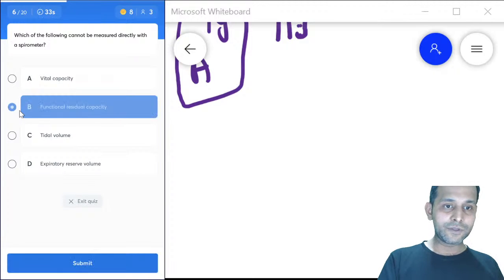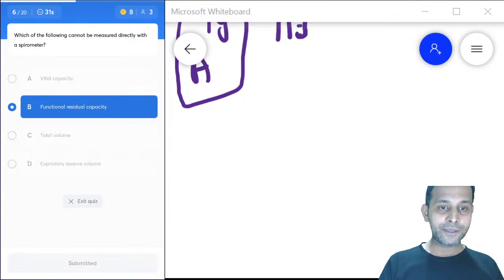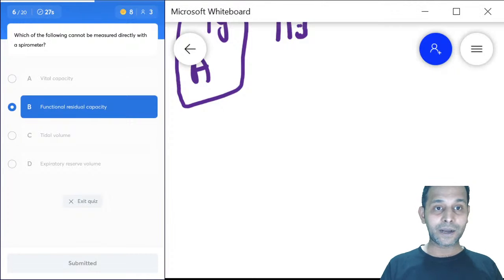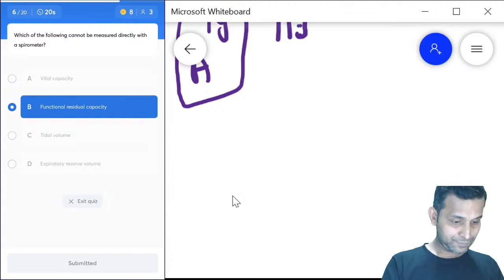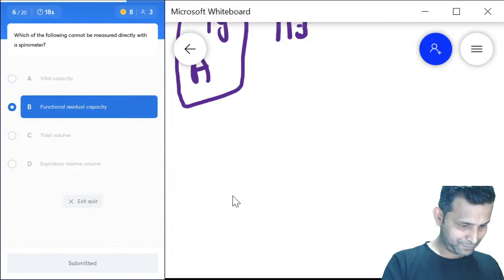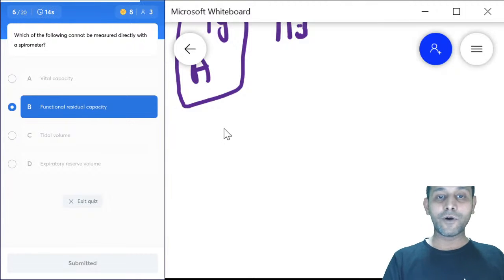Which of the following cannot be measured by spirometer? Something which includes residual volume.